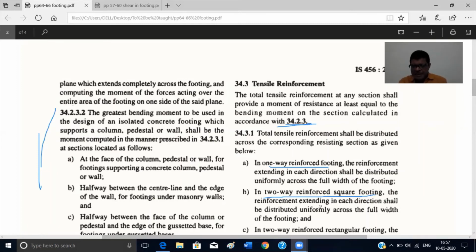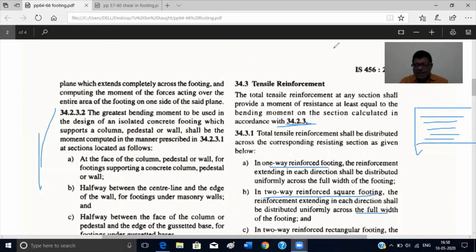In square footing, the reinforcement in each direction shall be uniformly distributed across the full width of the footing, because in square footing both moments will be the same in both directions. Steel will be the same. So you find the number of bars, and the bars shall be provided along the entire width. So you find the Ast and then provide along the entire width.